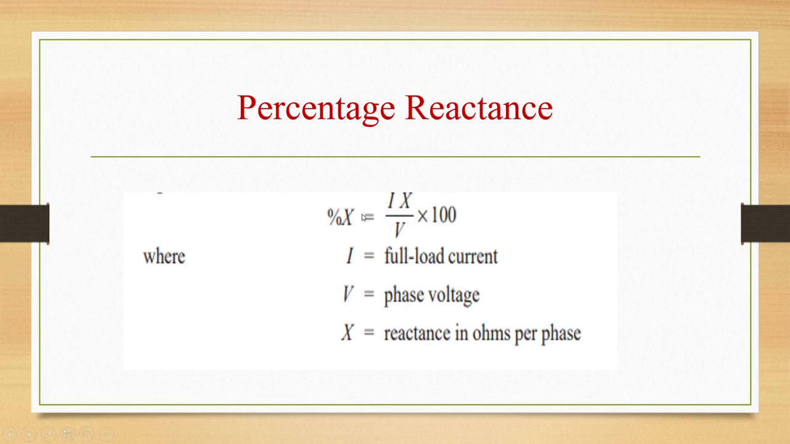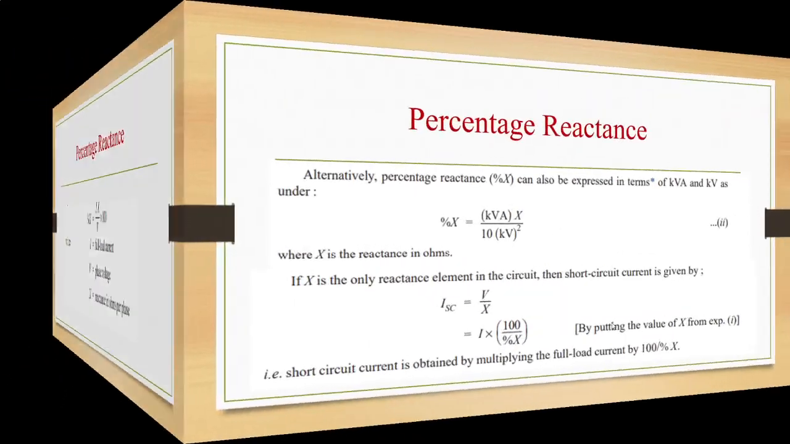Okay, so this is percentage reactance. It is the percentage of the total phase voltage drop in the circuit when full load current is flowing. That is, percentage X is equal to IX by V into 100, where I is the full load current, V is the phase voltage, and X is the reactance in ohms per phase.